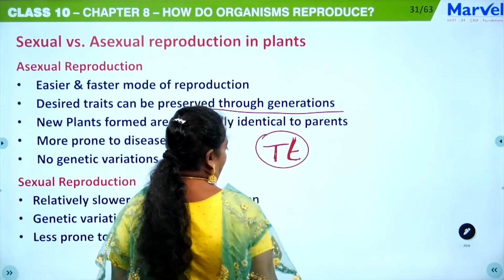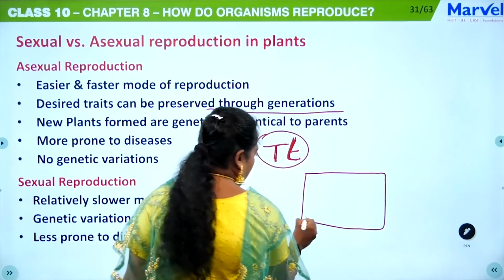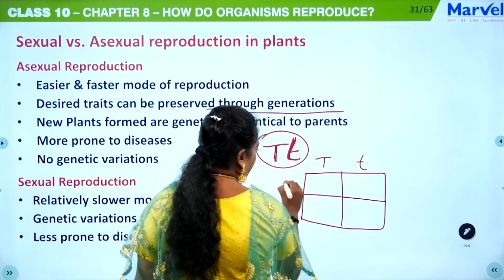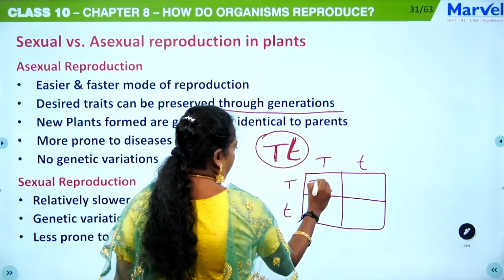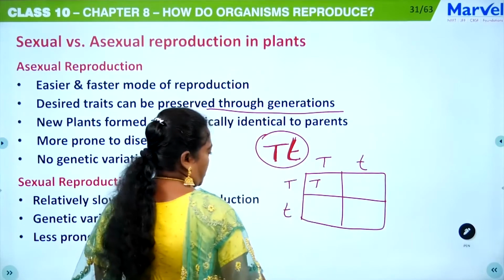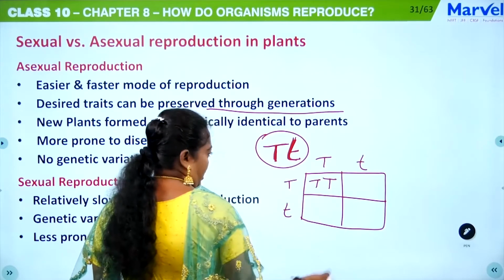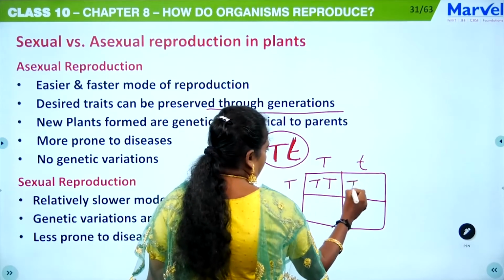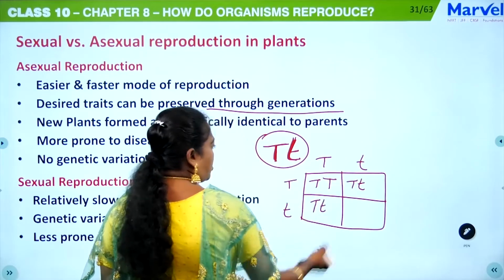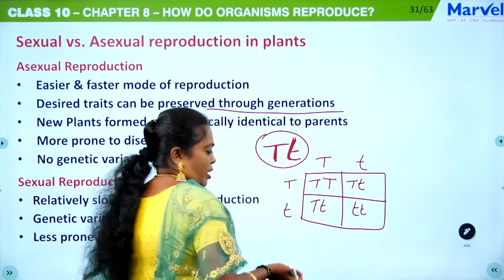But during sexual reproduction, when you are doing selfing, you couldn't expect only this character to come to the progeny. Either capital T can come, or capital T small t can also come, or small t can also come.